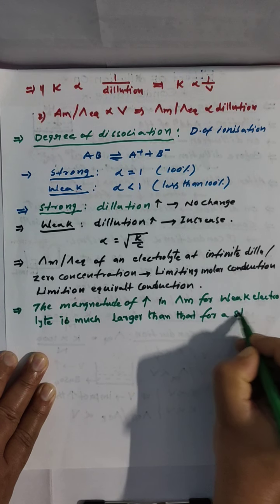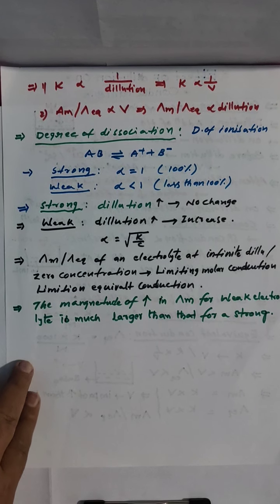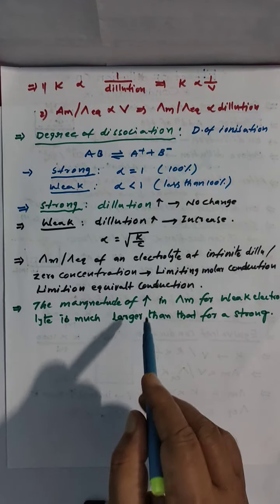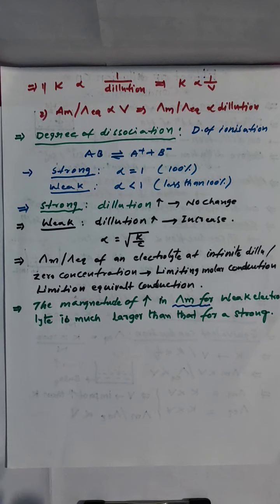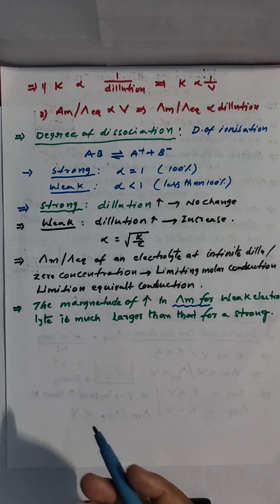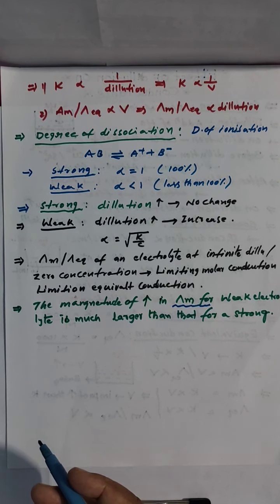So for a weak electrolyte the magnitude of increase in cap M is more than for a strong one. What is the reason? At all concentrations, strong electrolytes are completely ionized. Clear? The magnitude of lambda m for a weak electrolyte is much larger than that of a strong electrolyte.